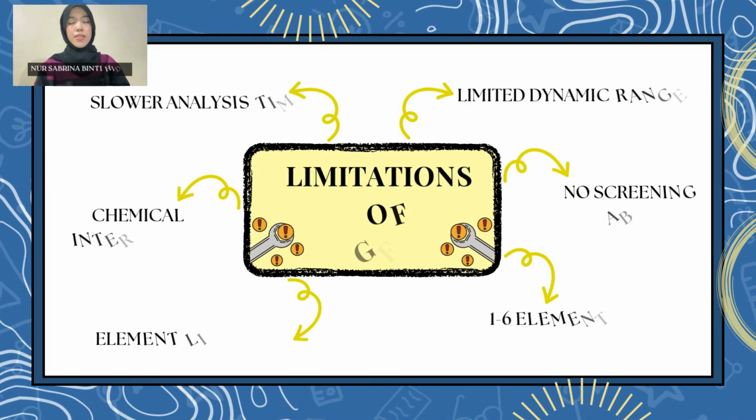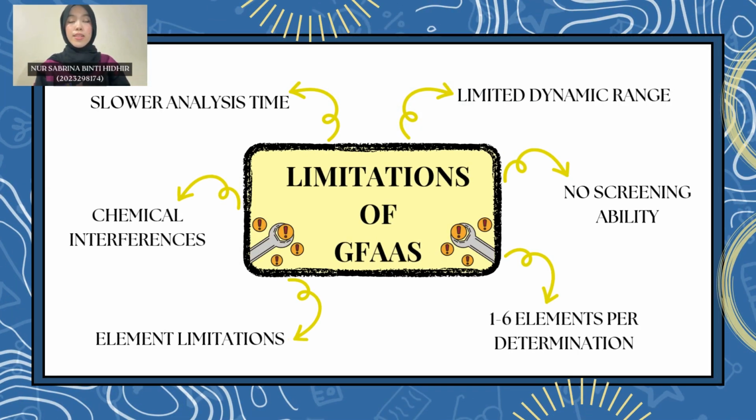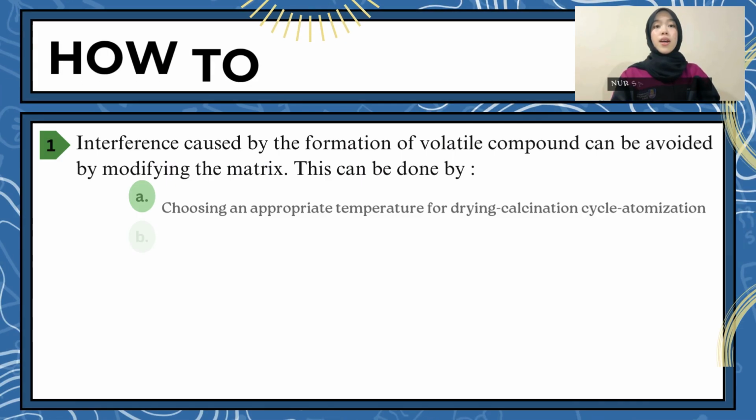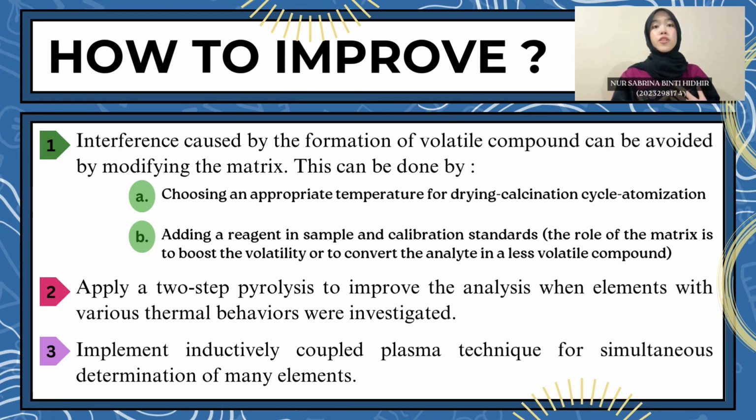Despite its advantages, graphite furnace AAS also has its limitations. Some of the limitations include limited dynamic range, no screening ability, element limitation, chemical interferences, slower analysis time, and it only allows 1 to 6 elements per determination. Thus, there are a few ways that we could improve or avoid these limitations of GFAAS.